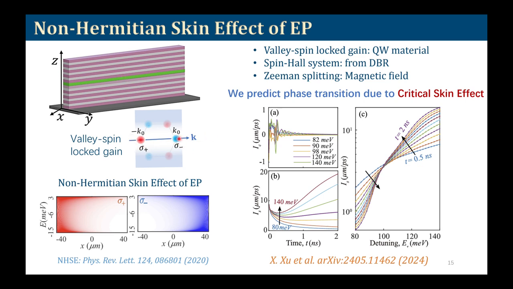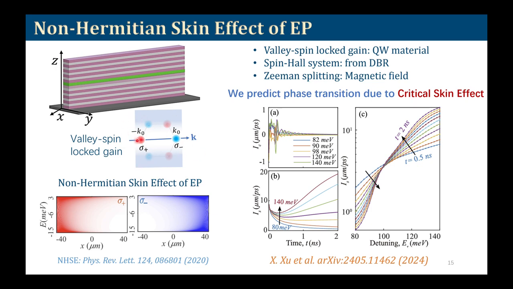And so if we put such a material in a microcavity, we can see that because of the spin valley locking, the particle with a negative spin will propagate along these directions, and the particle with the positive spin will be created with negative momentum, propagating in this way. And this is a gain material.